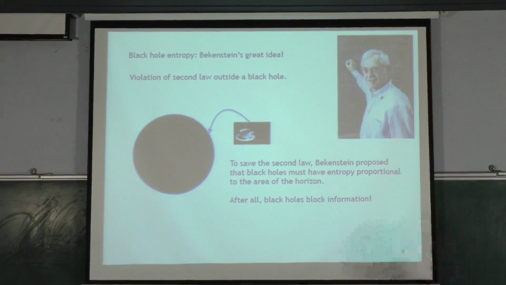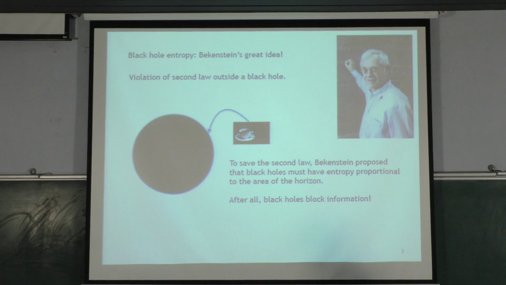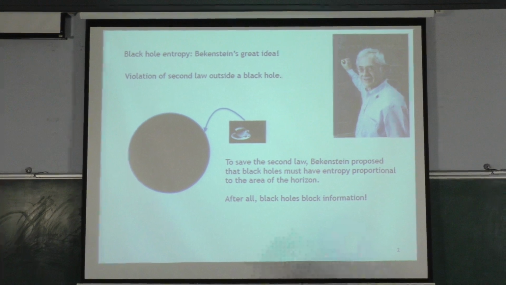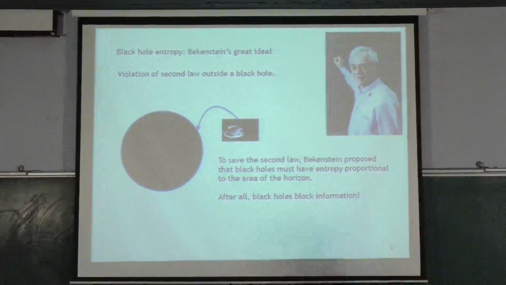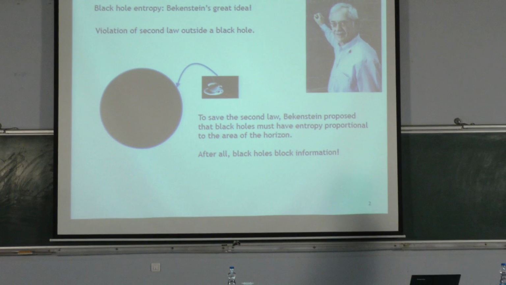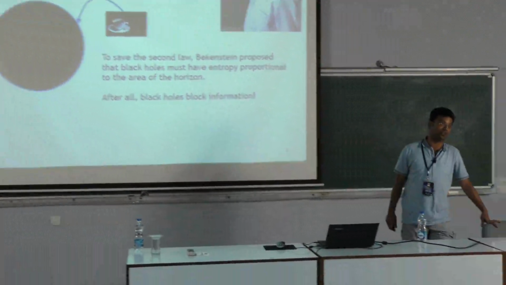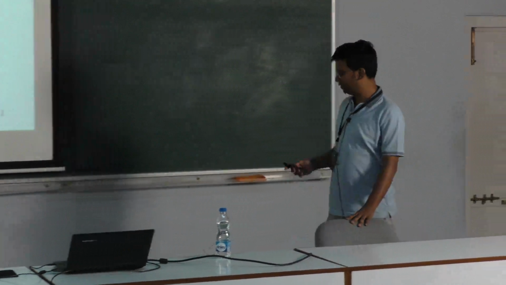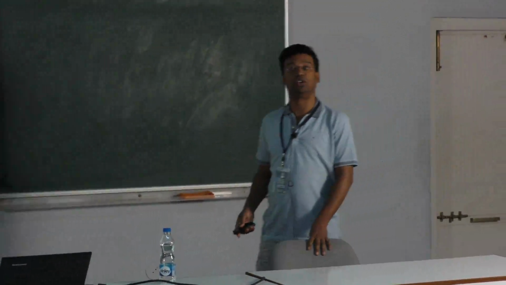This is a classic result, and it is well motivated because we all know black holes have an event horizon. They hide information from us. So it's quite natural to associate entropy. What is not natural is that entropy is proportional to the area of the cross section of the event horizon, which is quite unusual for a thermodynamic object, for entropy not being proportional to the volume, but being proportional to the area.